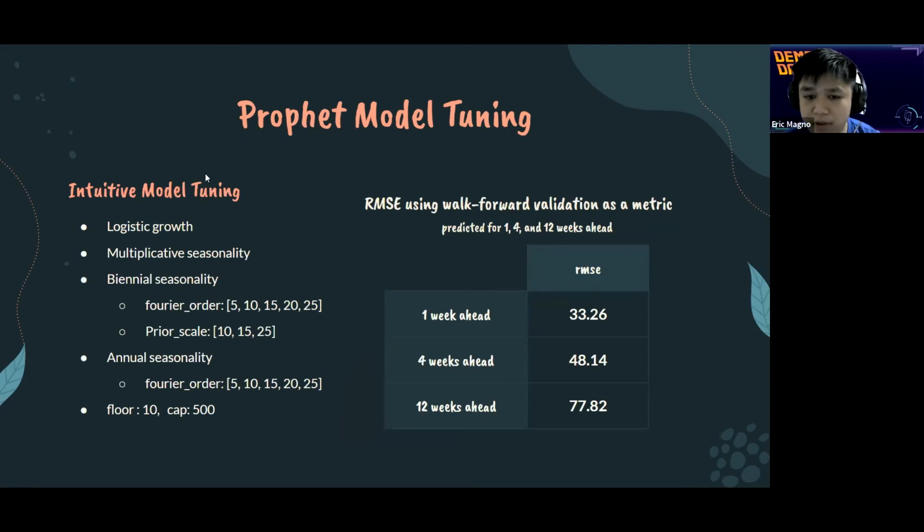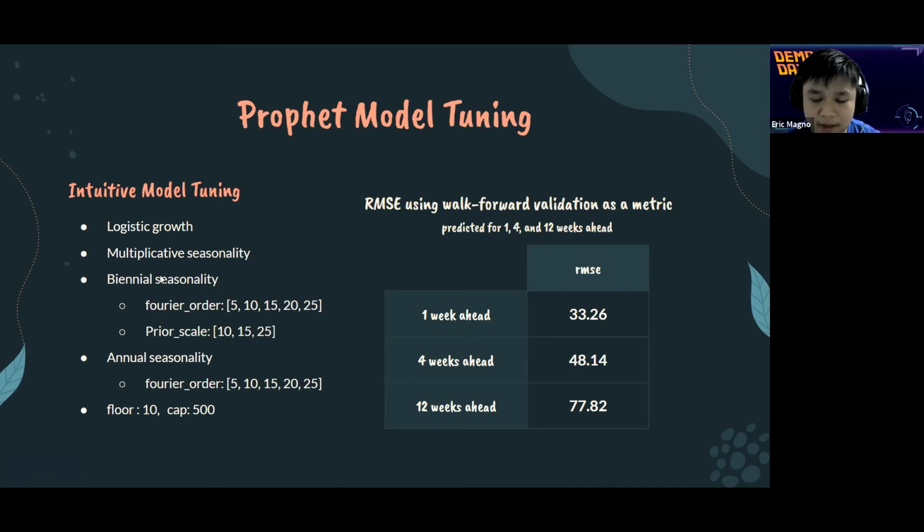Next up, we have the Prophet model tuning. Here I used an intuitive approach. I assumed a logistic growth for this model since there seemed to be a natural floor and cap for the number of cases. Here I used a floor of 10 and a cap of 500. I used multiplicative seasonality because using additive seasonality, we were getting a result of negative cases for some time periods. I also used a biennial seasonality with these parameters for Fourier order 5 to 25 and prior scale 10 to 25, in which I used documentation for the default parameters as well as standard approaches to tuning these parameters.